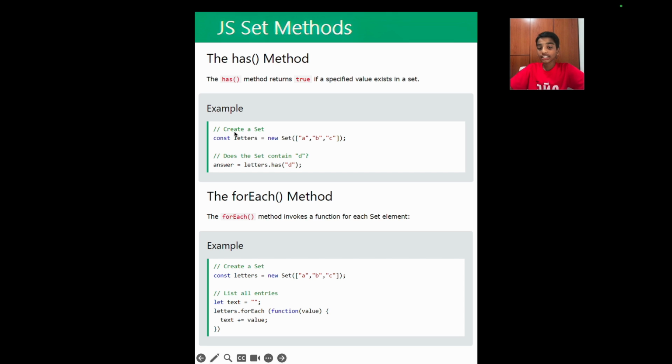So as you can see in this example over here, we're creating a set and giving it some items A, B and C, and then we have declared another variable called answer and given it the value of letters.has("D"). So we're giving it a question and asking if this set over here has the item D in it. So now let's look at this example.